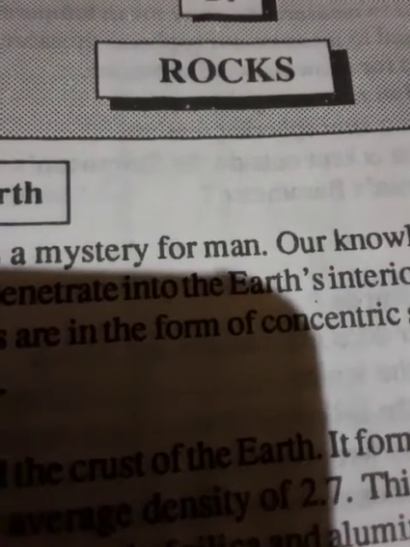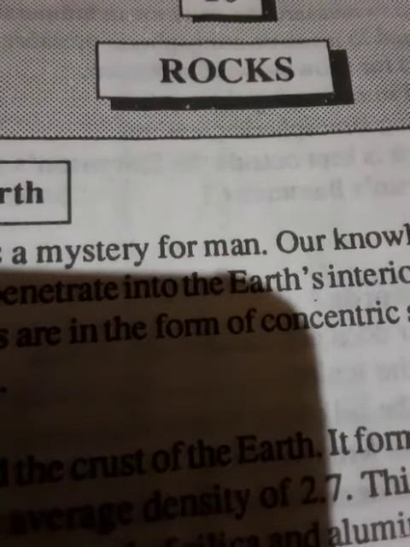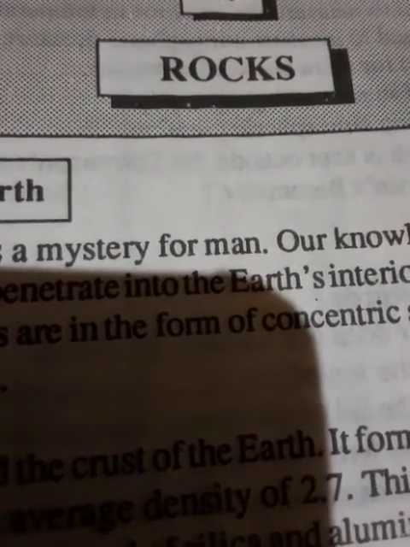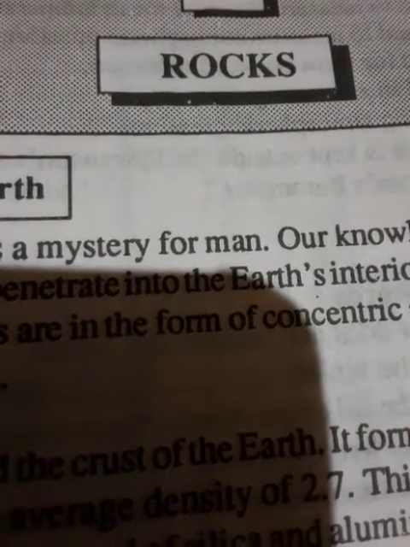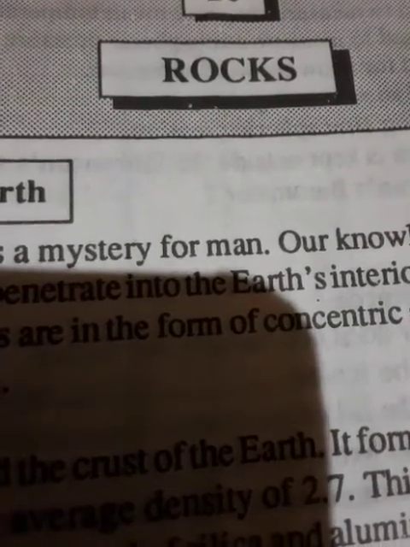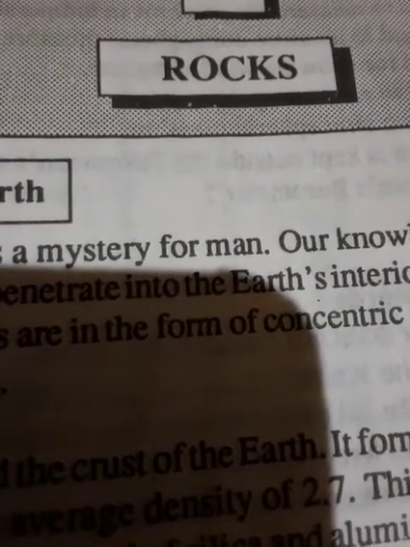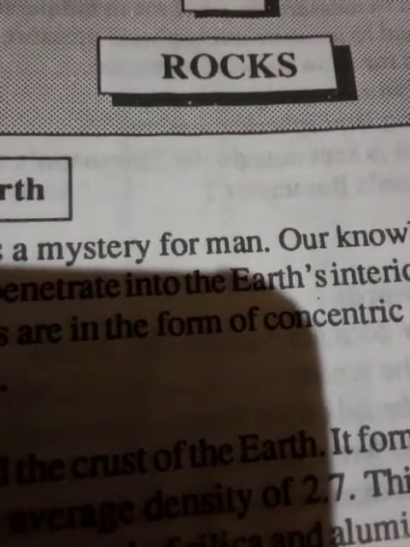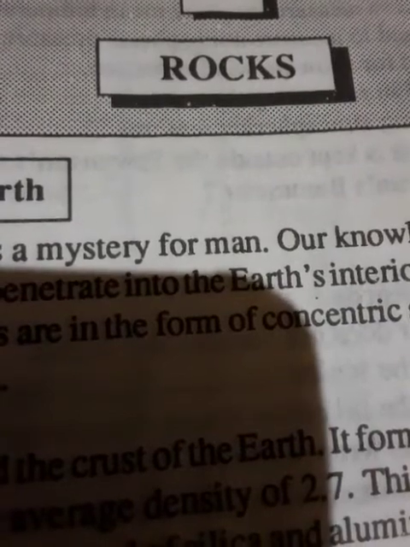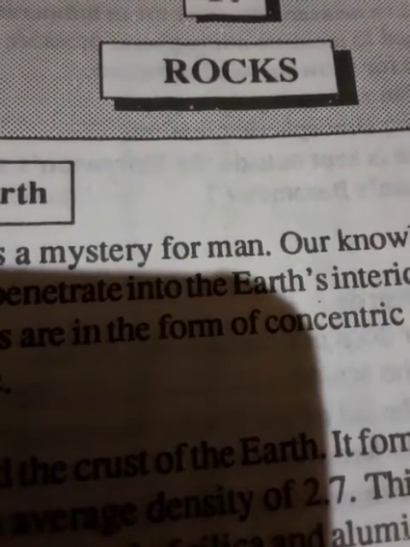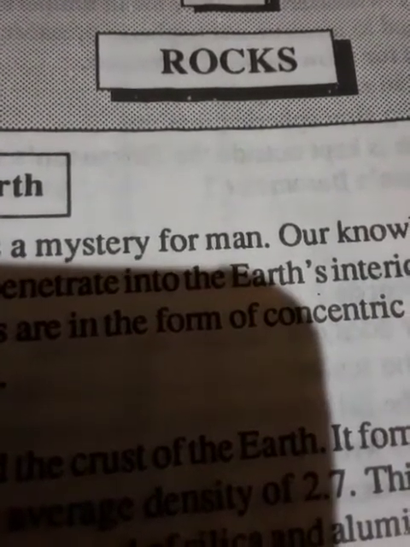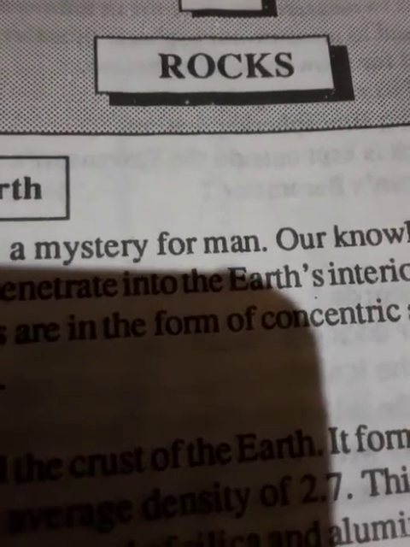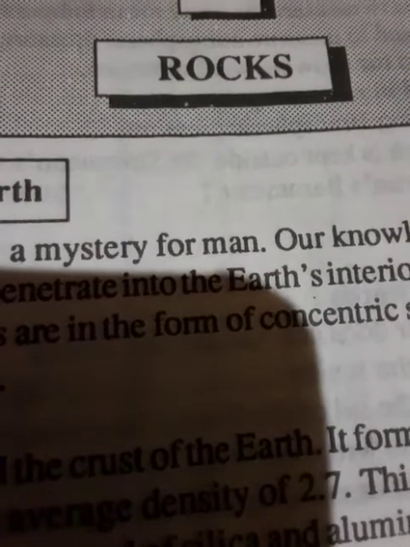Laccolith, a dome-like mass of igneous rock which arches the overlying sediment and has a more or less flat floor. Sill is a sheet-like body of igneous rock. It is formed when magma forces its way between two layers of sedimentary rocks and there cools and solidifies. Sills are formed from highly fluid basaltic magma which can be injected between the older rock without deforming them. Stocks are composed of granite rock. Dike is a sheet-like body of intrusive igneous rock.